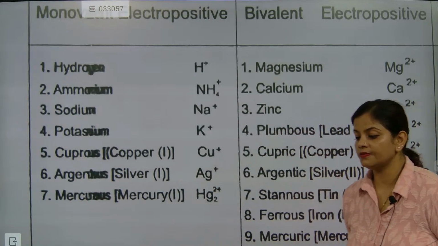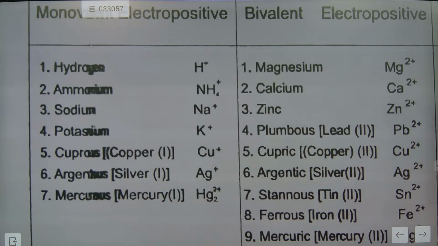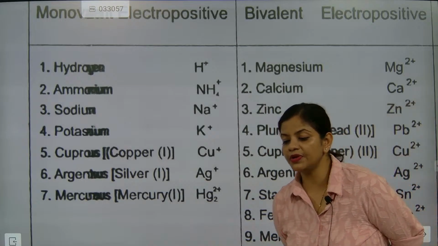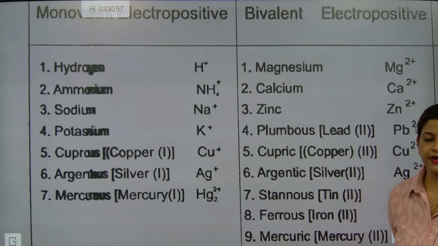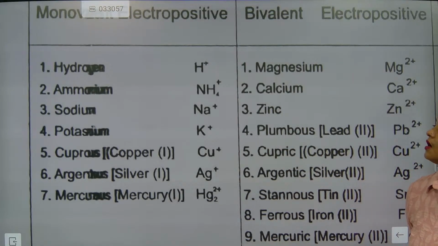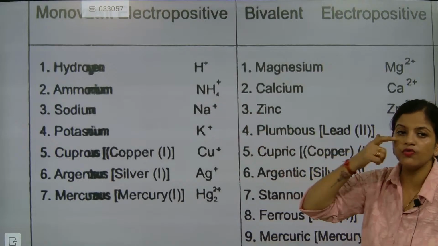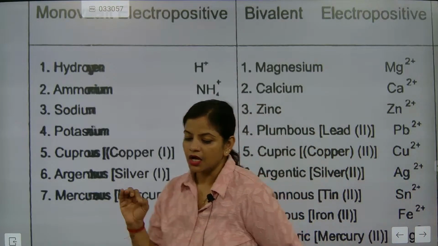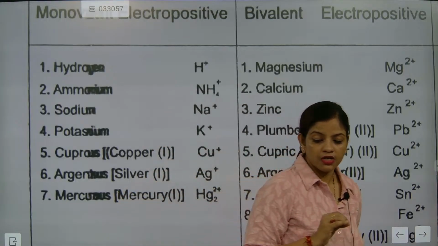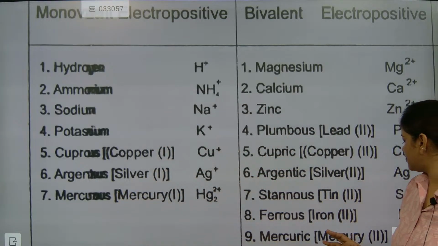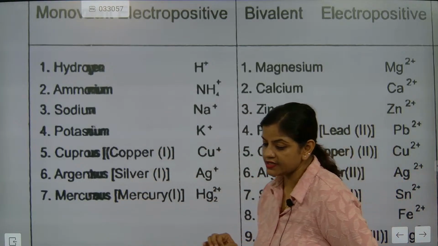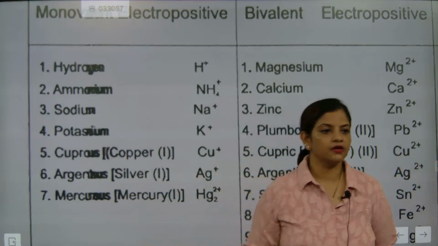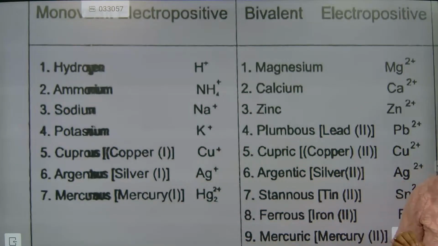Yes, note down, beta. Because in your test, these questions will be there. Monovalent means only one positive charge. It is considered as monovalent. Absolutely, beta. So when only one positive charge is there, it is considered as monovalent.